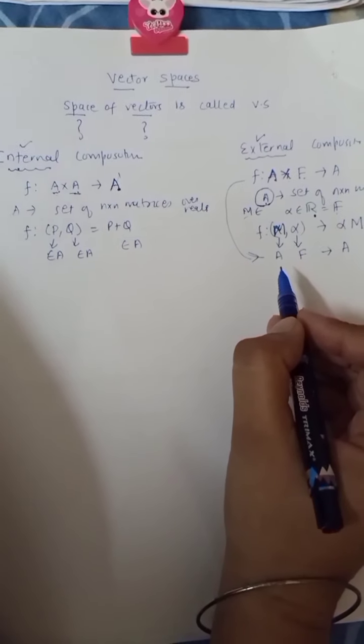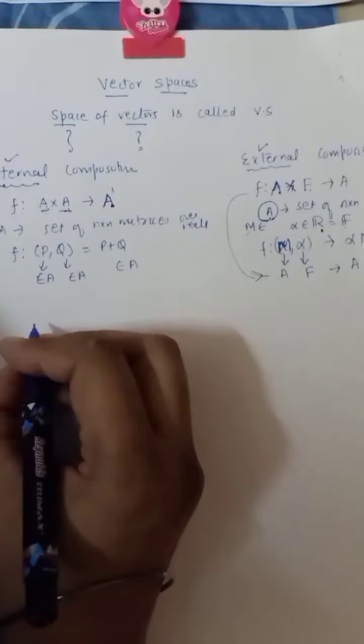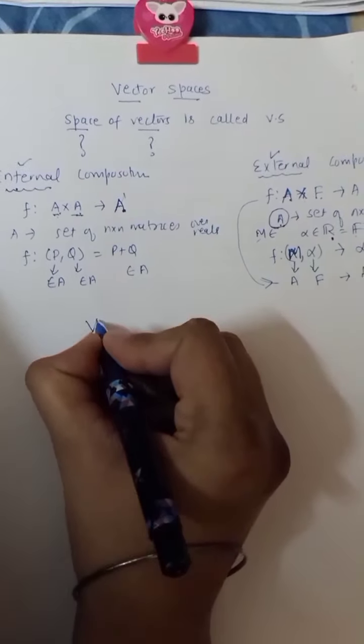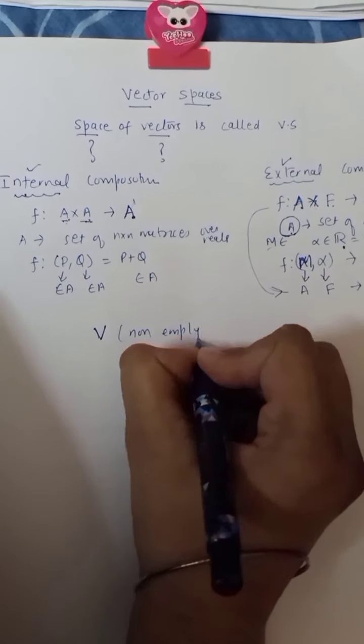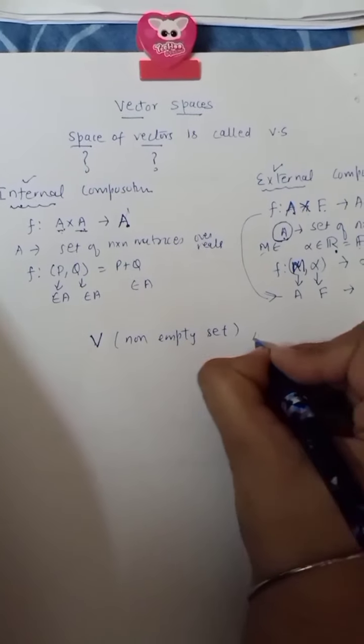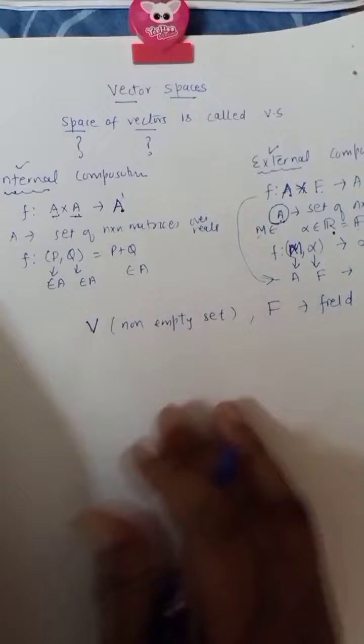Alright. Now I will come to the definition of a vector space. For defining a vector space, we will need a non-empty set V, and I'll need another set F, which is called a field.